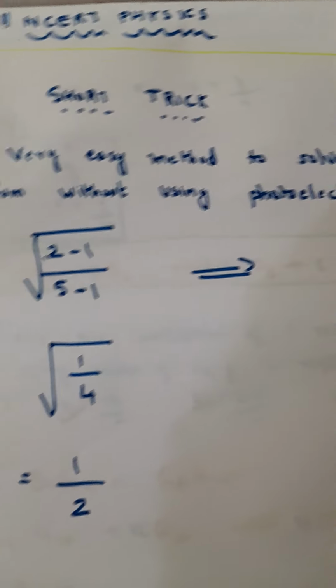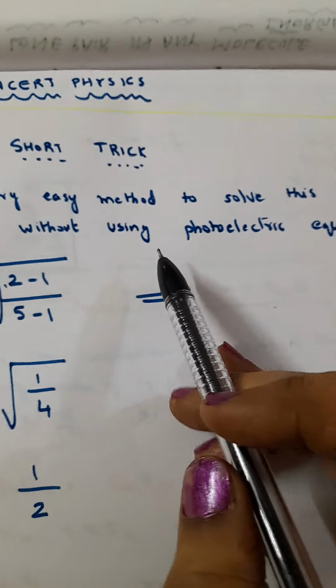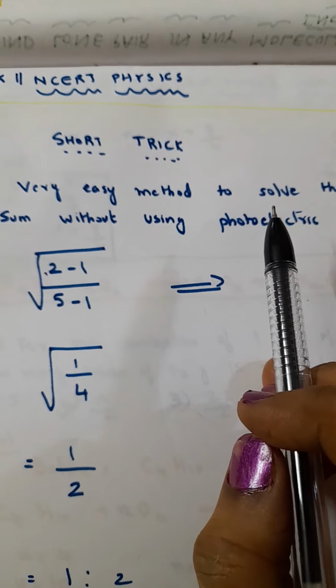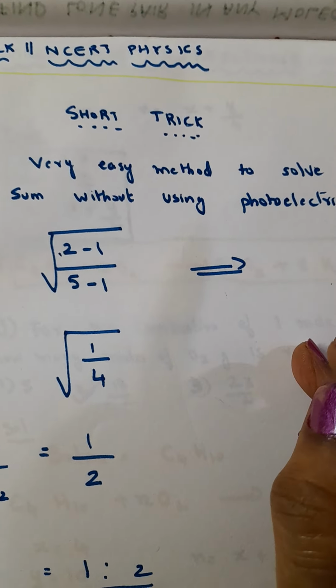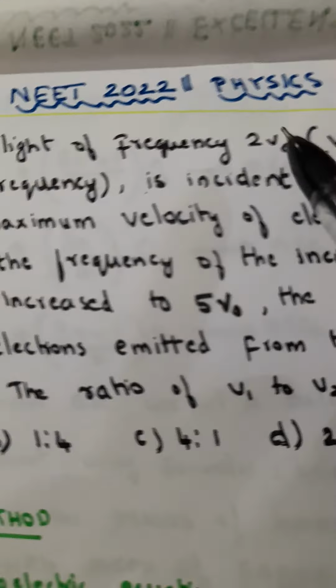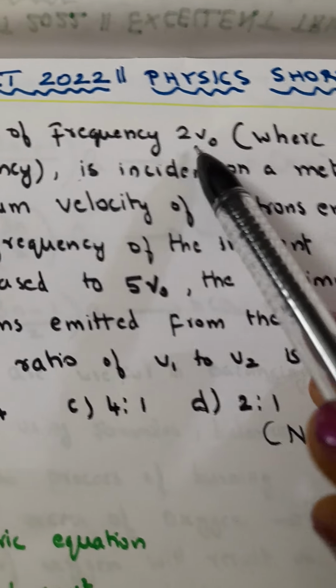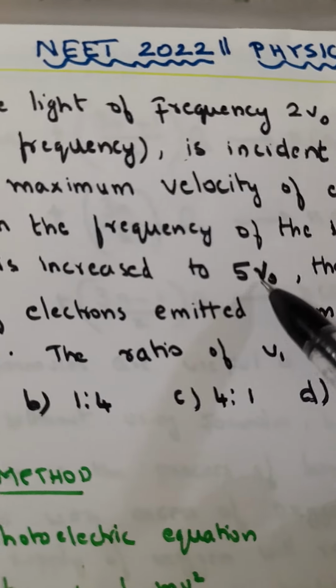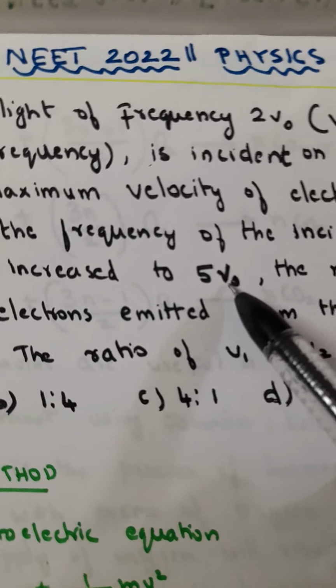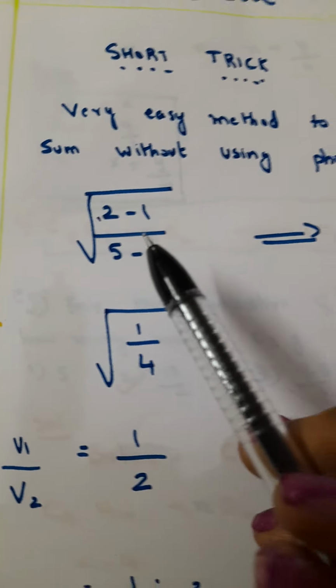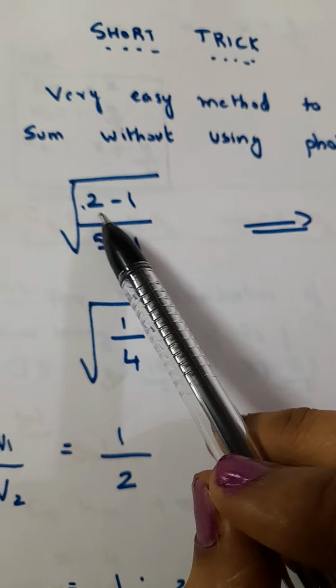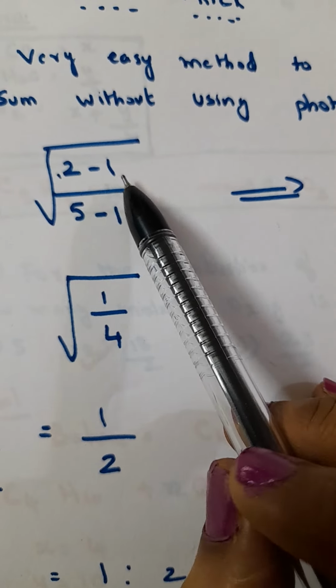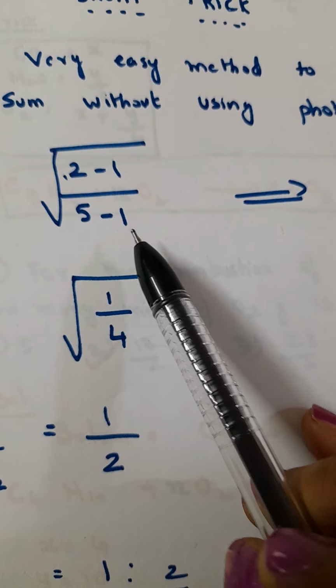It's a very easy method to solve the sum without using the photoelectric equation. So how can you do it? See, what was the incident frequency? It is 2 nu 0 and it increased to 5 nu 0. You have to do nothing, just take the square root of initial frequency minus 1 divided by final frequency minus 1.